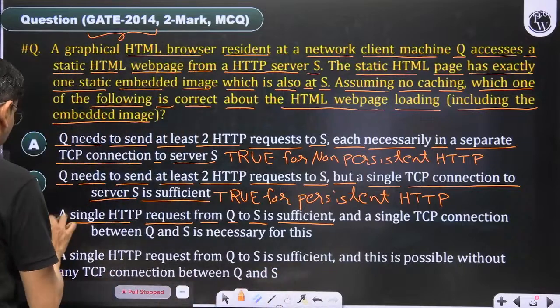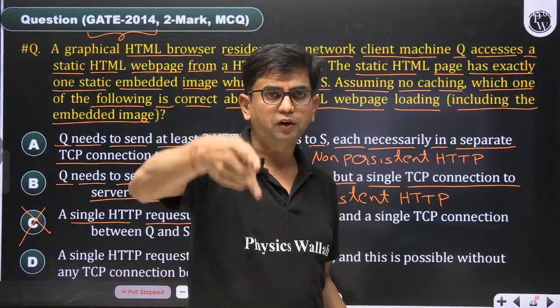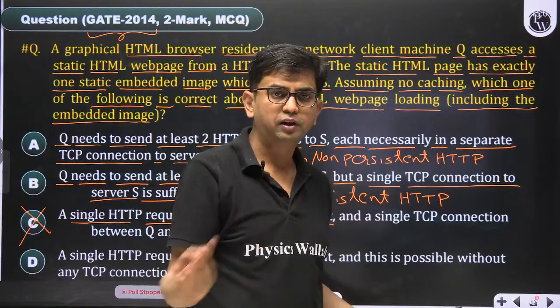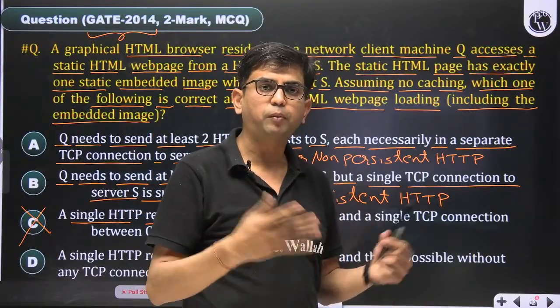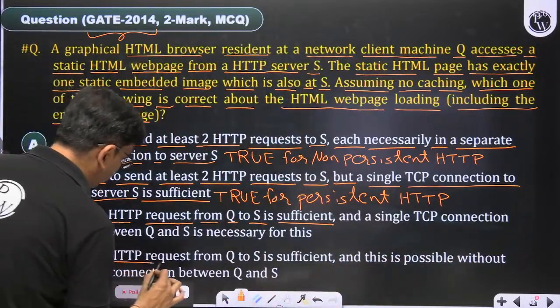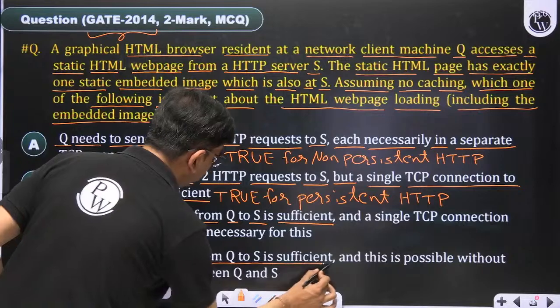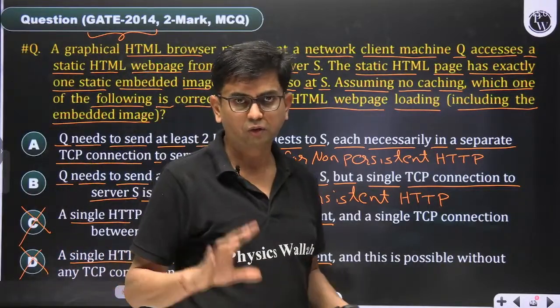Wrong. Why? Because if two objects are there, then two HTTP requests, three objects, three HTTP requests. It is not allowed to make a single HTTP request for multiple objects. Only A and B looks okay.